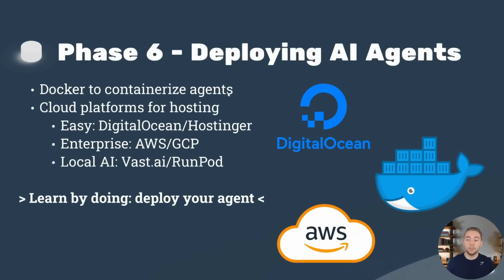So that brings us to the next phase, which is deploying our AI agents. And the key for me for deploying my AI agents to production is to use a tool called Docker. This is where I can containerize my agents into an isolated environment that I can then deploy anywhere in the cloud, start getting users using my agent.